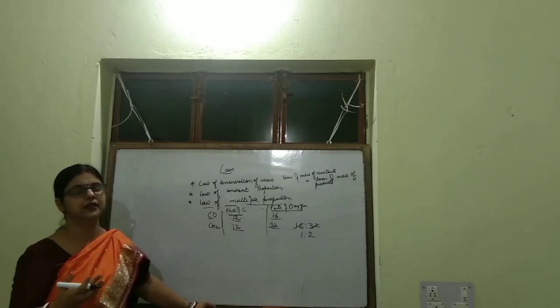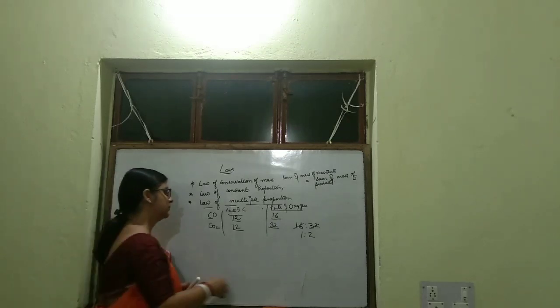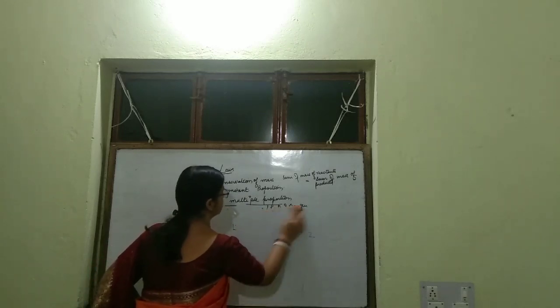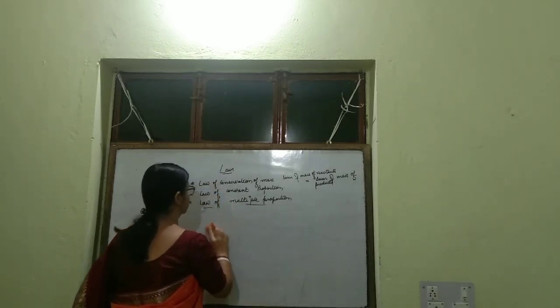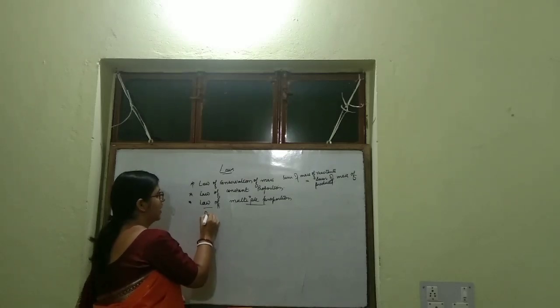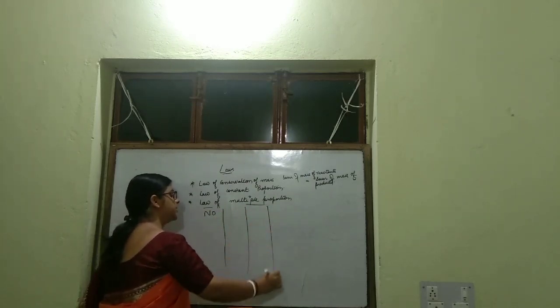Again I am giving another example to clarify this. Suppose we are taking the compounds of nitrogen and oxygen. Nitrogen and oxygen combine to form a variety of compounds.